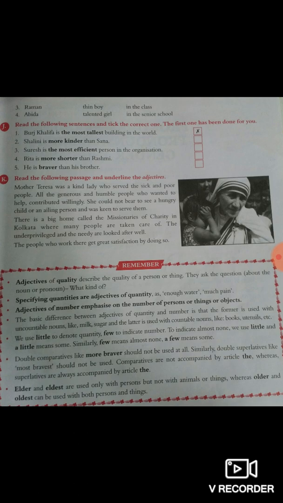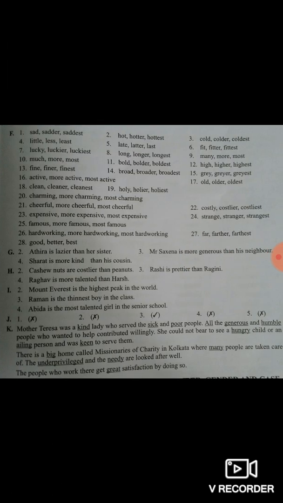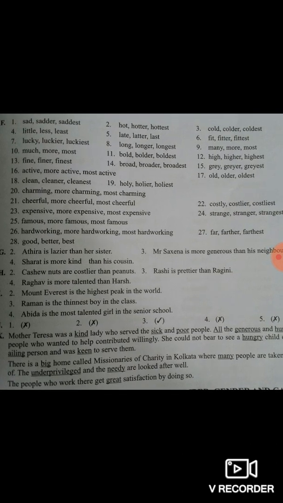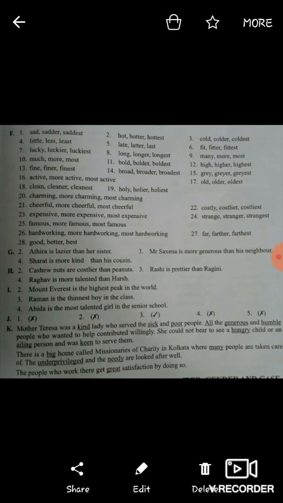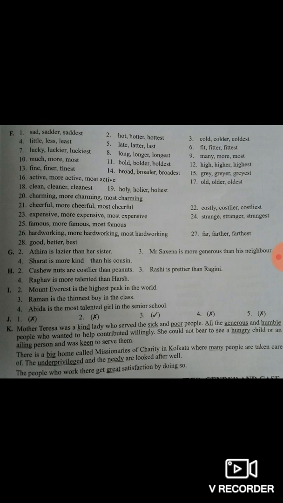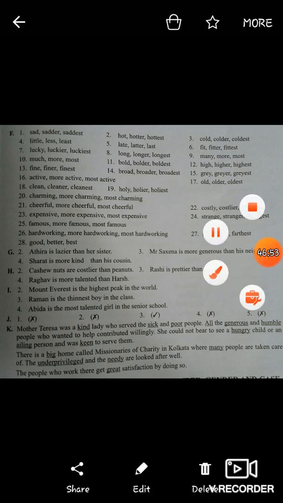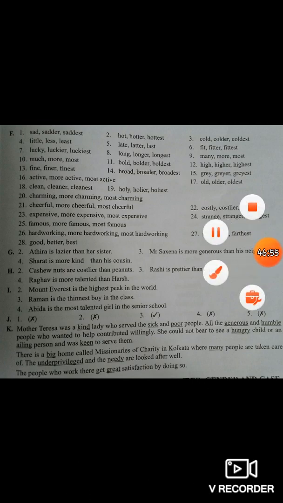read the following passage and underline the adjectives. So we have to underline, which is already done over here. You just check it out. Okay, I'm going to read it. You just pay attention over here. Mother Teresa was the kind lady who served the sick and poor people. So kind is underlined, sick underlined, and poor also underlined. Okay, so kind, sick and poor we have to underline.